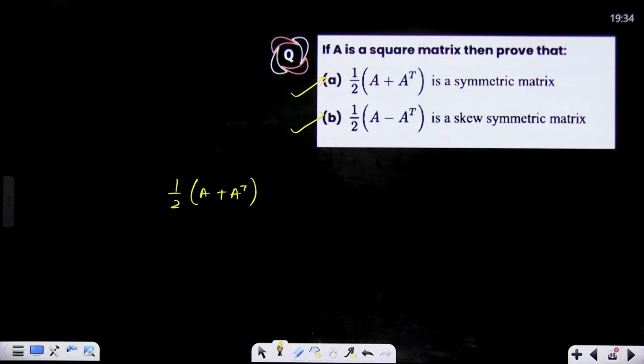You have to prove that. Just think, how will you prove that? And A is a square matrix.